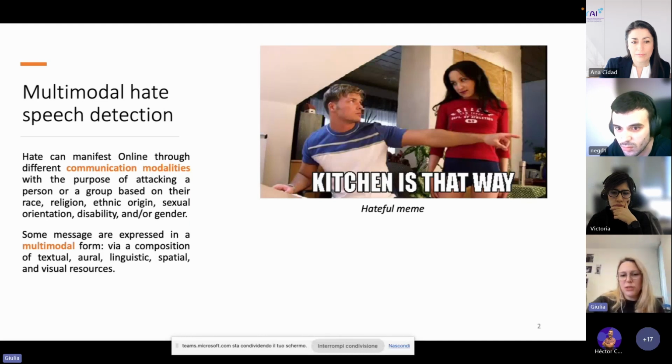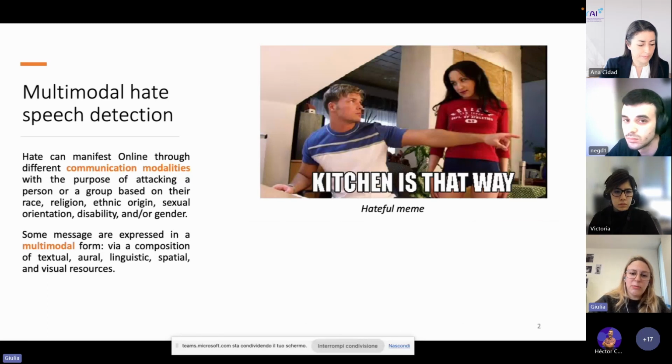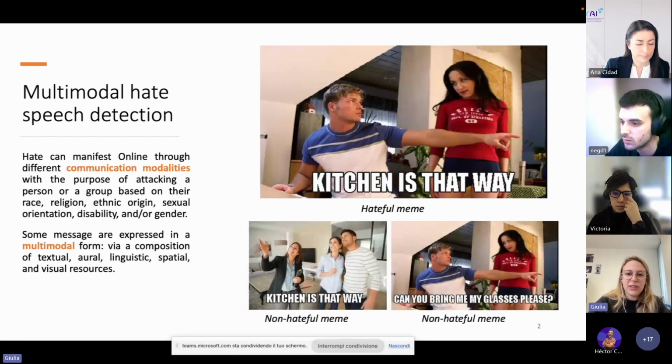Memes are images with a text added a posteriori with the main intent of being funny or ironic. However, despite the ironic nature of the memes themselves, memes can also convey hateful messages, like the one that I reported in the slide. And this type of modality is particularly challenging because different memes can share the same image or the same text but convey a completely different message. So for instance, here we have two different memes that share the image or the text but convey non-hateful messages.